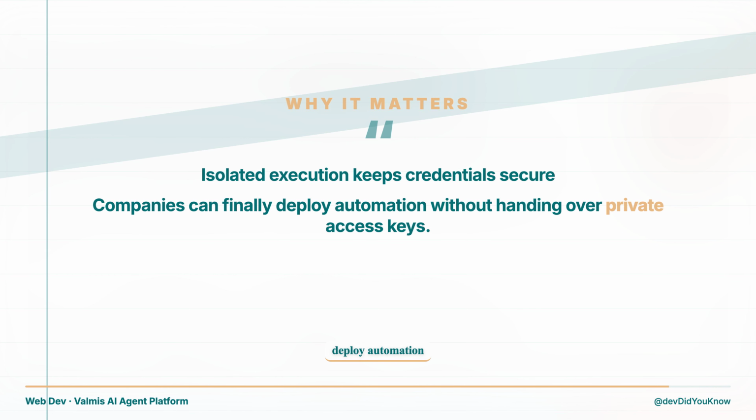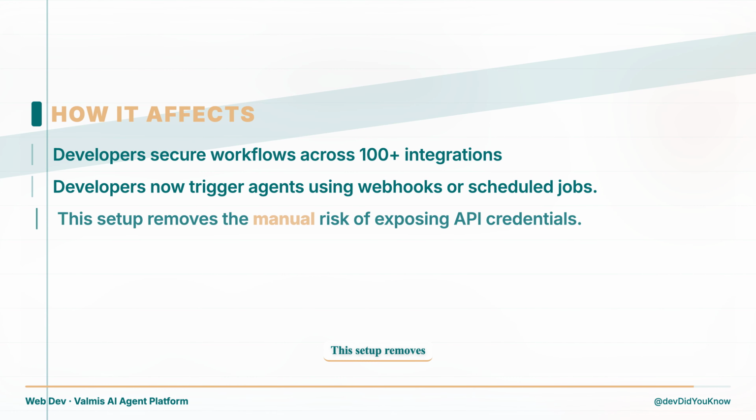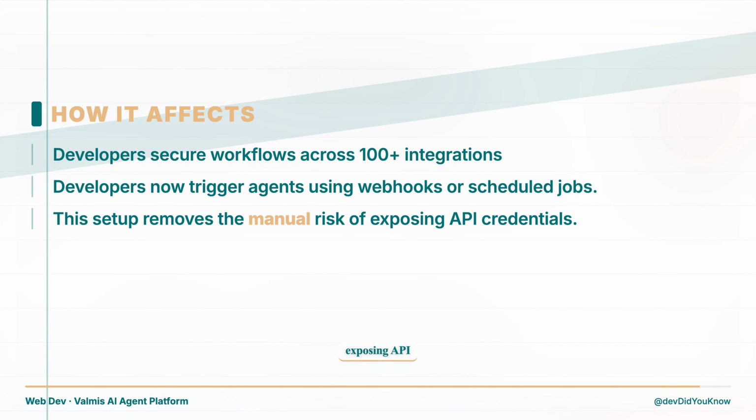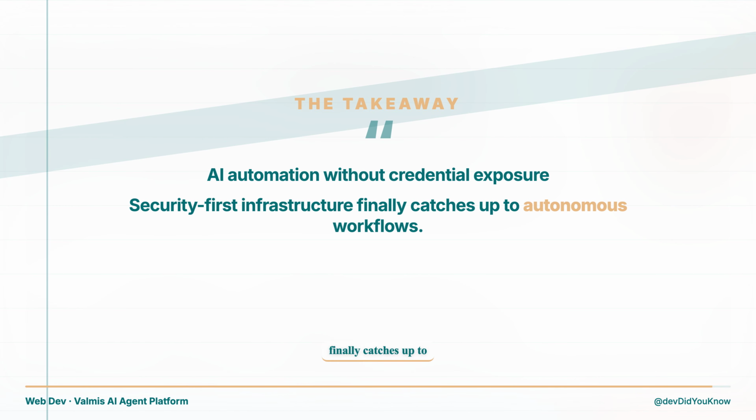Companies can finally deploy automation without handing over private access keys. Developers now trigger agents using webhooks or scheduled jobs. This setup removes the manual risk of exposing API credentials. Security-first infrastructure finally catches up